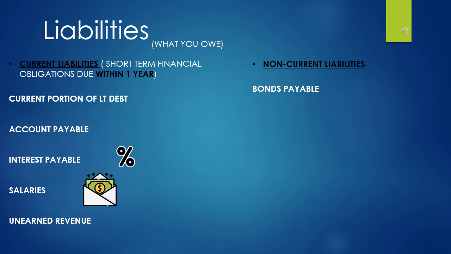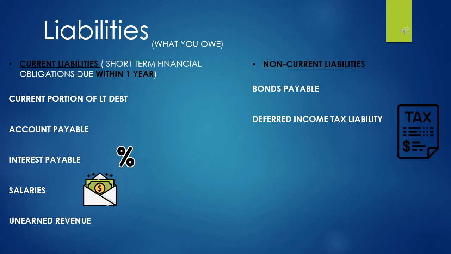Deferred income tax liability. It's tax due for the current period but not yet paid. We haven't paid our taxes yet. It's a liability towards the government.